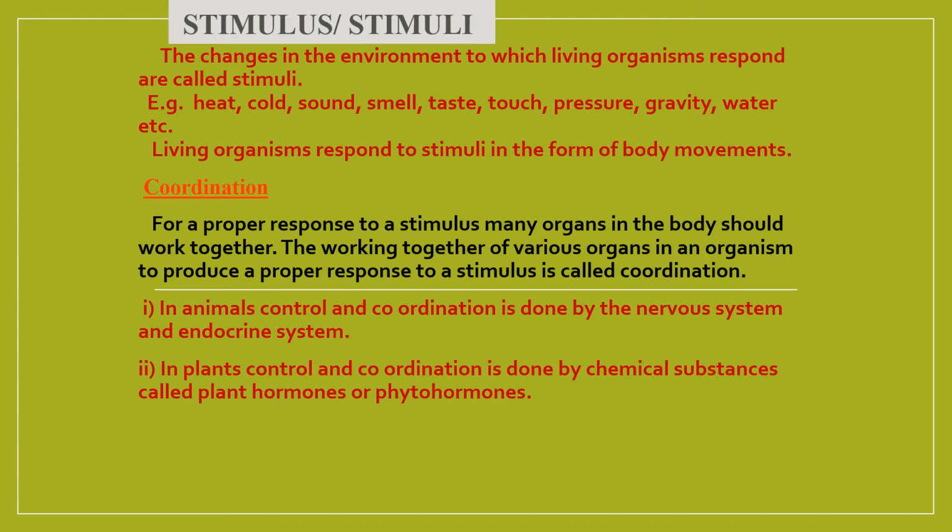What is coordination? For a proper response to a stimulus, many organs in the body should work together. The working together of various organs in an organism to produce a proper response to stimulus is called coordination. In animals, control and coordination is done by the nervous system and the endocrine system, which involves hormones. In plants, control and coordination is done by chemical substances called plant hormones or phytohormones.